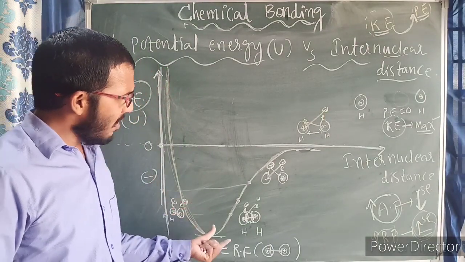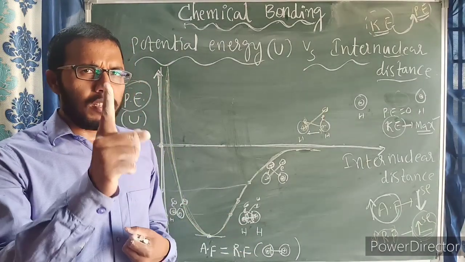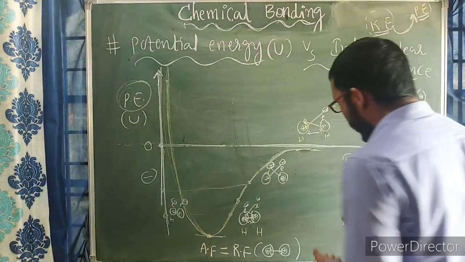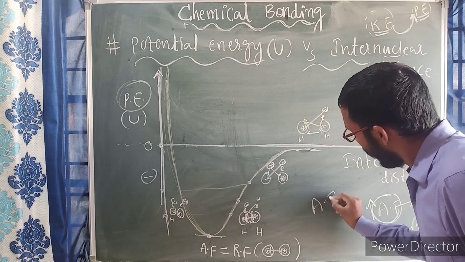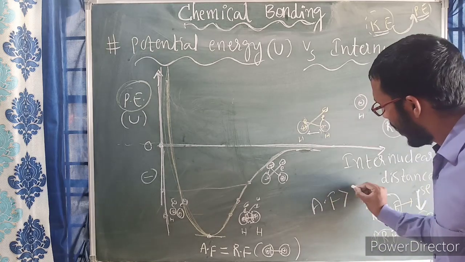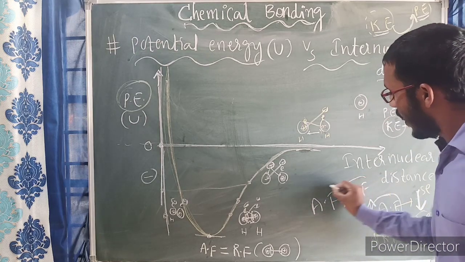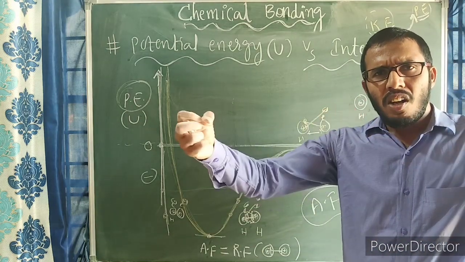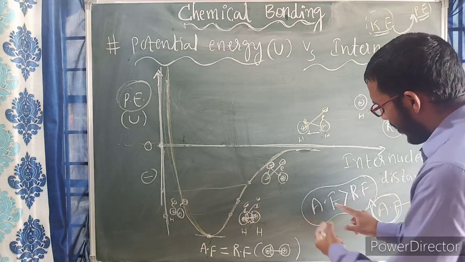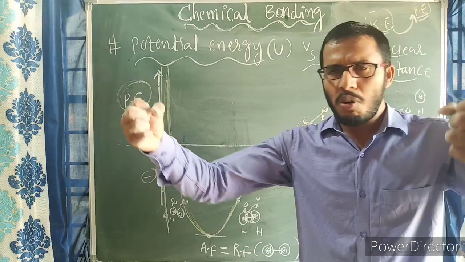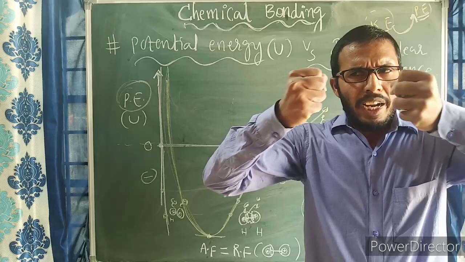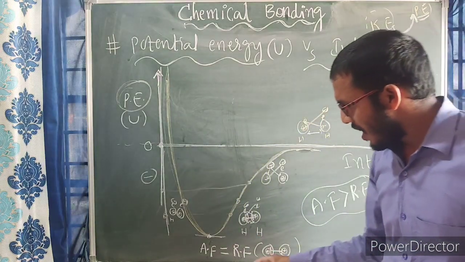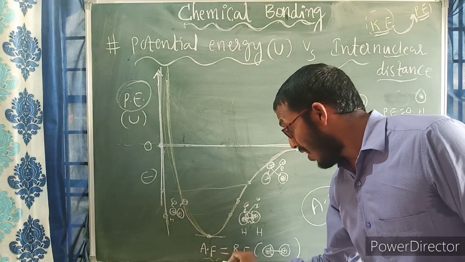But during this process, tell me, which force is responsible for forming the bond? If attractive force is greater than repulsive force, then only these atoms are held together. Whenever attractive force is greater than repulsive force, then only atoms will be held together. If only repulsive force is there and attractive force is not there, here I have written both should be equal.